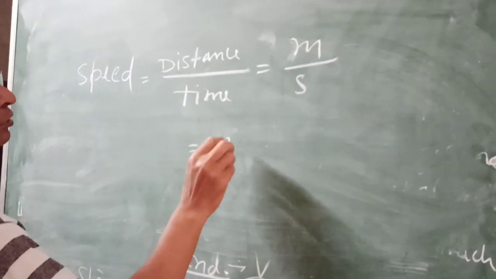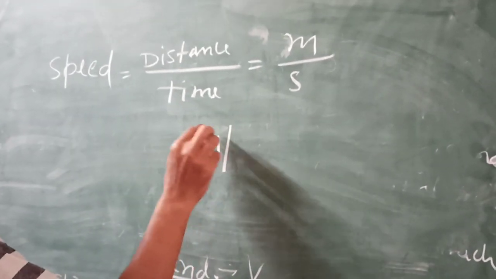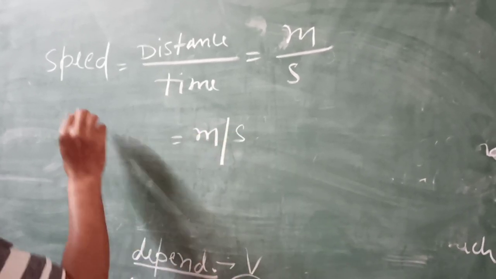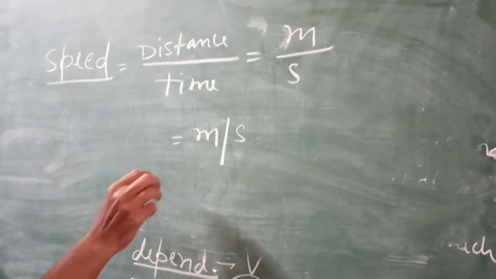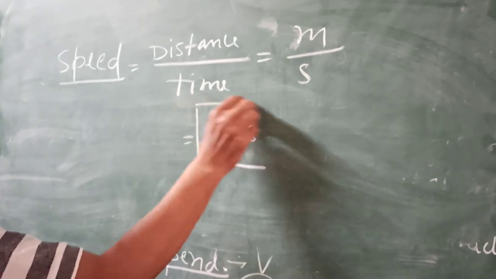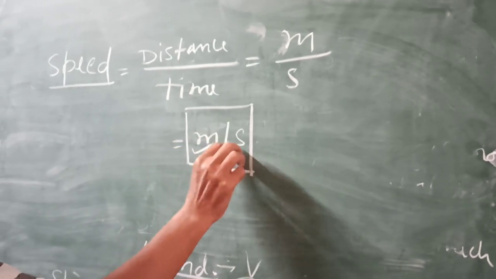So its unit will be meter per second. Speed is a derived unit because it is formed by two units, meter and second.